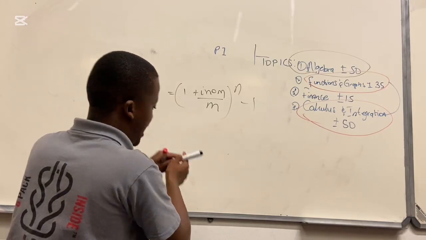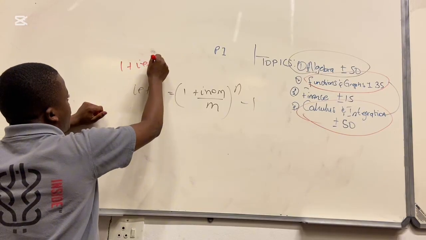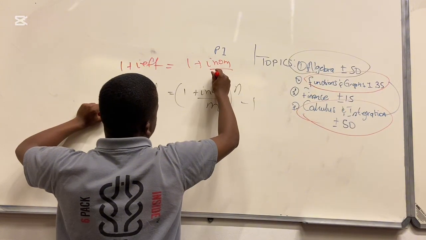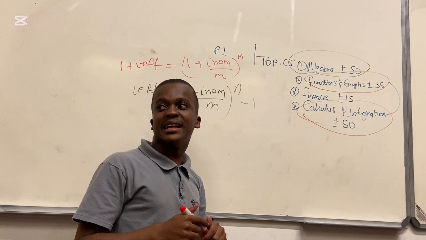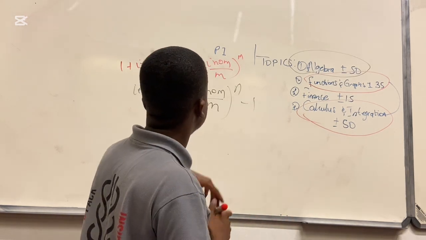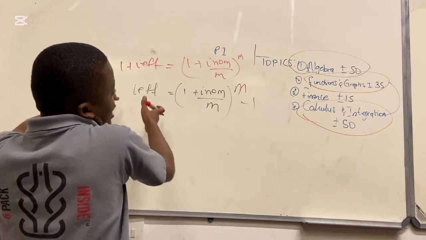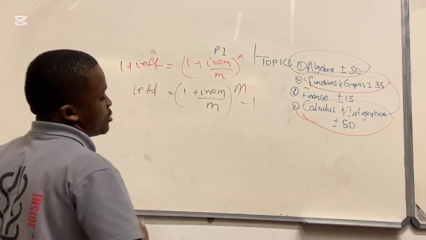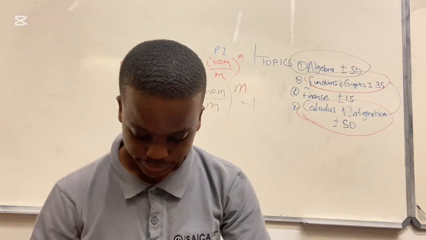This comes from that formula 18: 1 plus I effective is equal to 1 plus I nominal over M, to the power of M. That M represents the compounding period, people of God. So it's very, very important to know those formulas and where they come from.